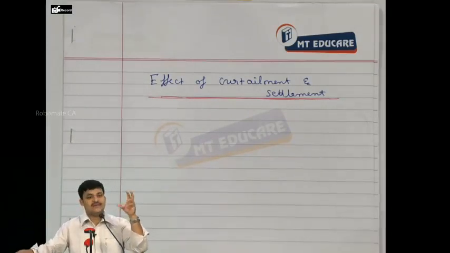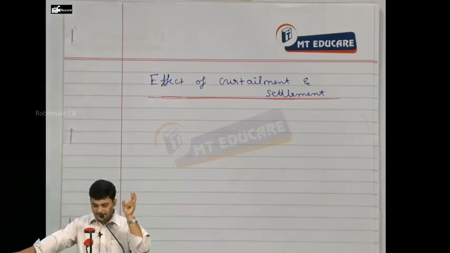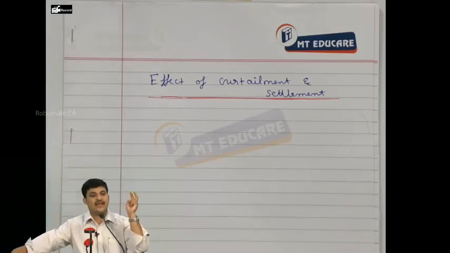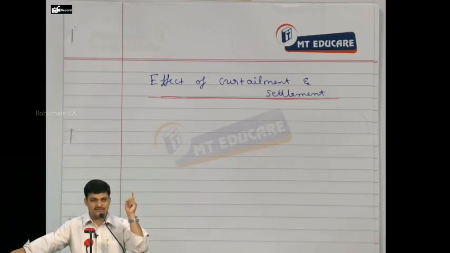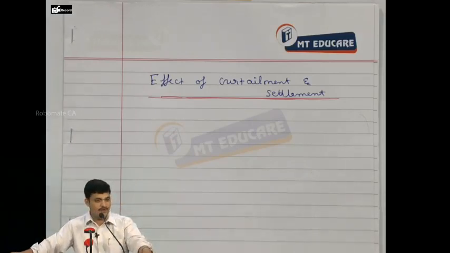Curtailment, shrinking, reduction in liability. It arises because of either a reduction in the number of employees or maybe a reduction in benefits. Generally it doesn't happen so, but sometimes a reduction in benefit may be possible. So curtailment refers to the reduction in liability, the reduction in planned liability arising from a reduction in the number of employees. We create liability not for one employee, but say for 5,000 employees, 500 employees, depending upon how many employees there are.